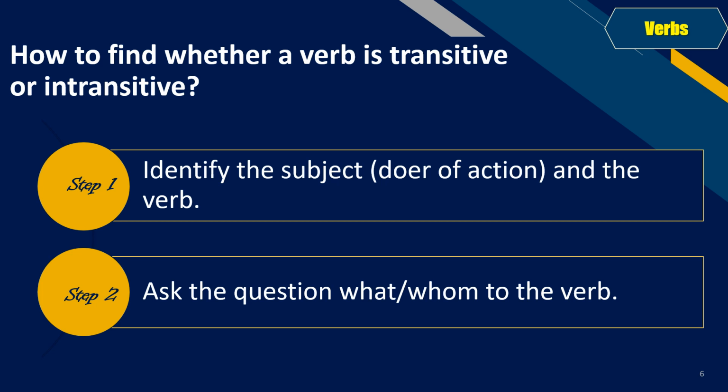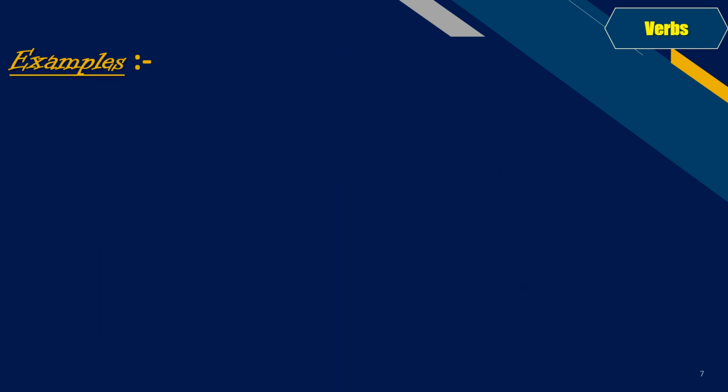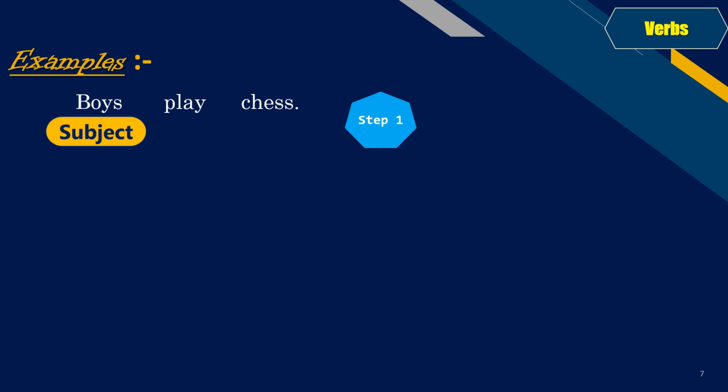Please do not try to change the questions. It has to be either what or whom. If you get the answer, it is a transitive verb. If you do not, that means it is an intransitive verb. Now let us take an example to solve this. Boys play chess. Now in this sentence, we have to tell whether the verb is transitive or intransitive. Let us follow our two simple steps. Step number 1. Identify the subject. Yes, boys is the subject here. And what is the verb? The verb in this sentence is play.